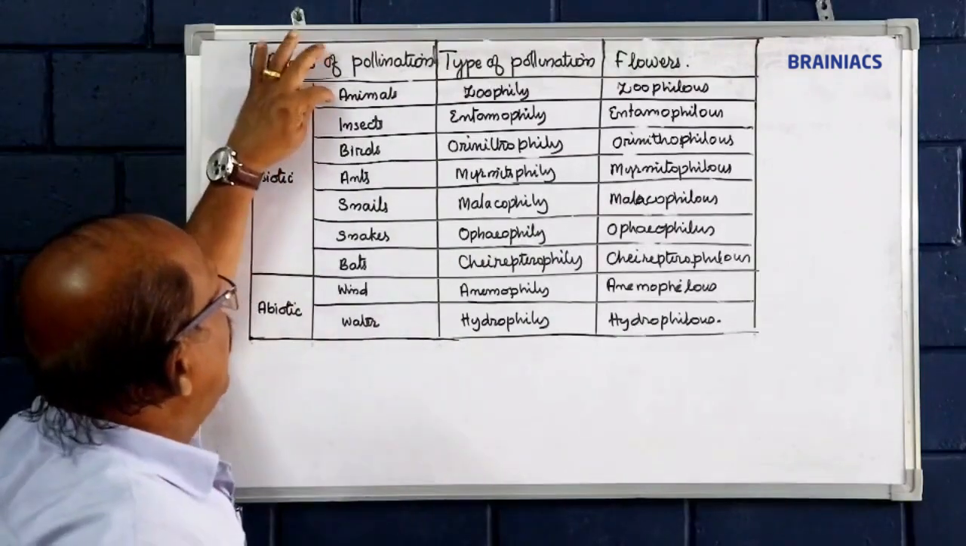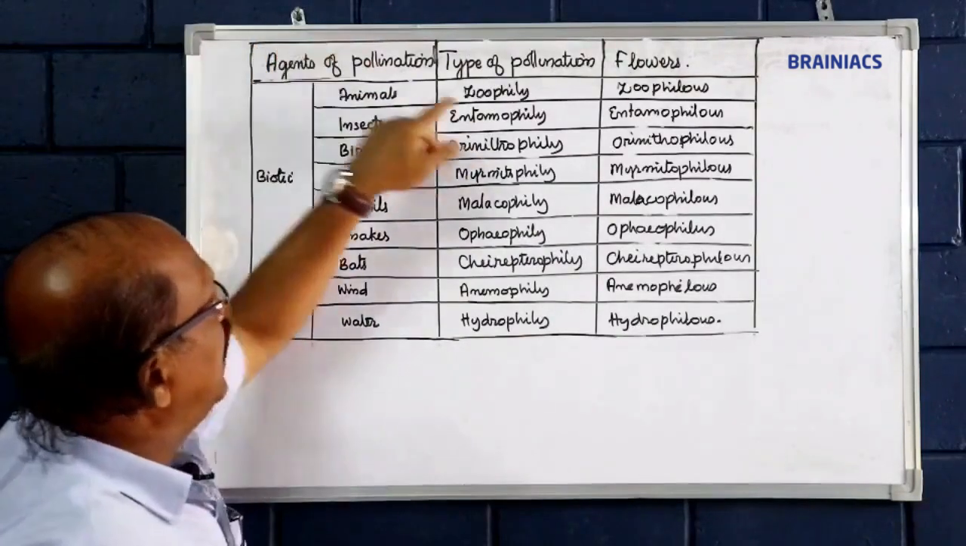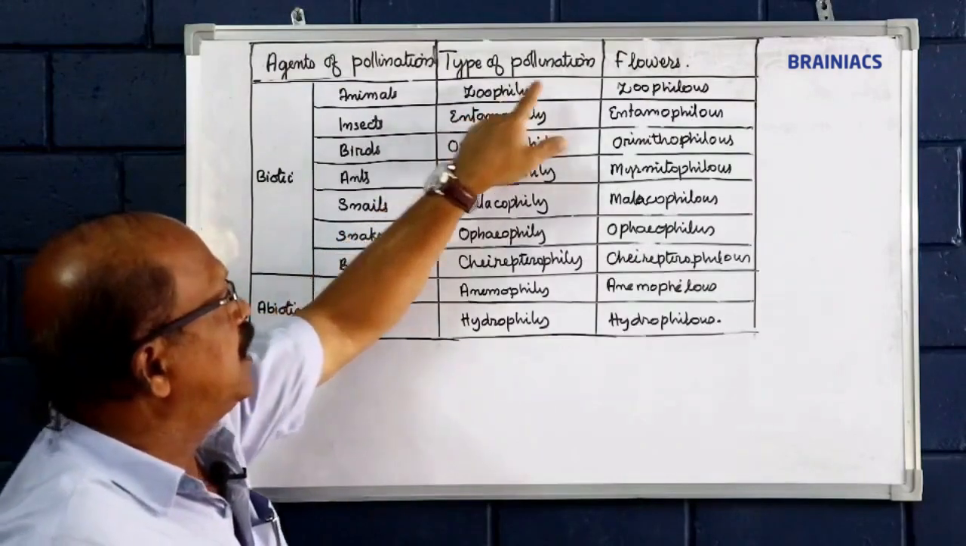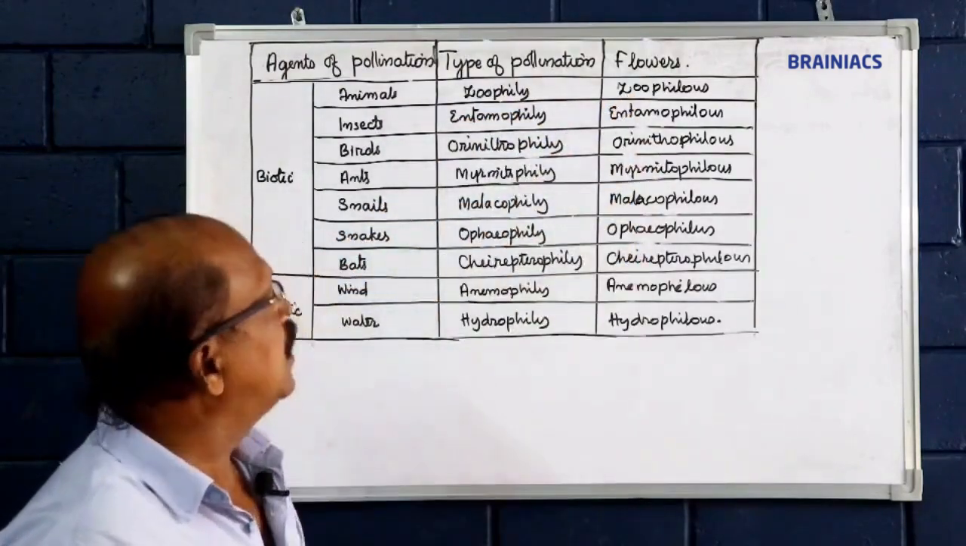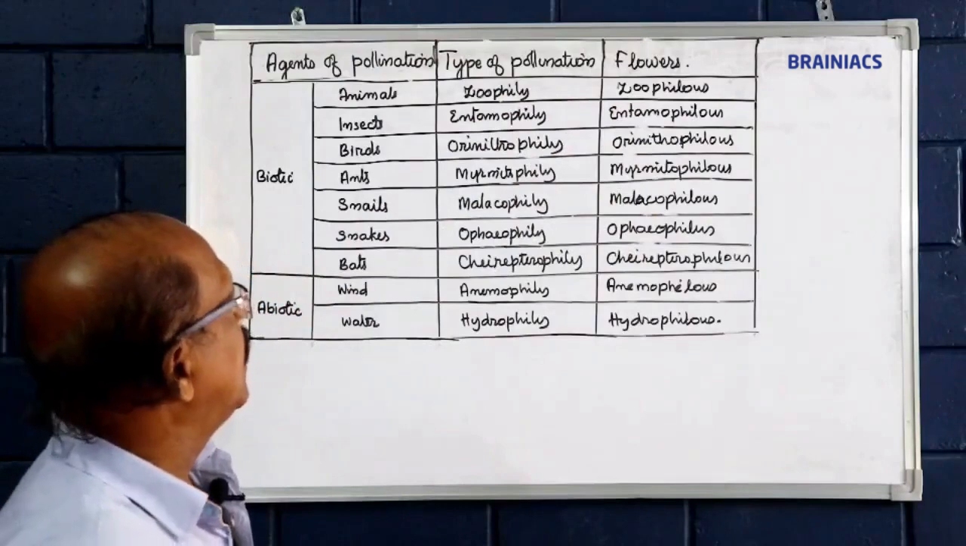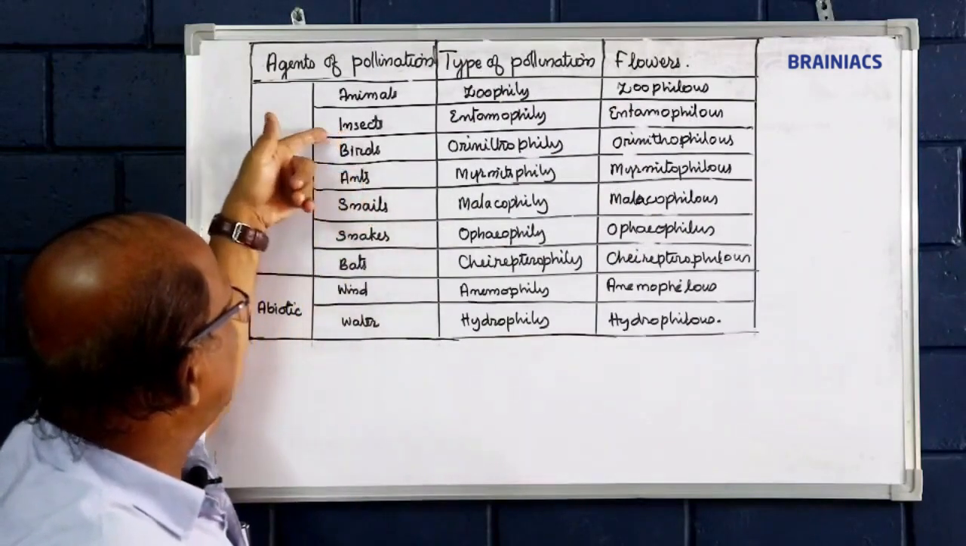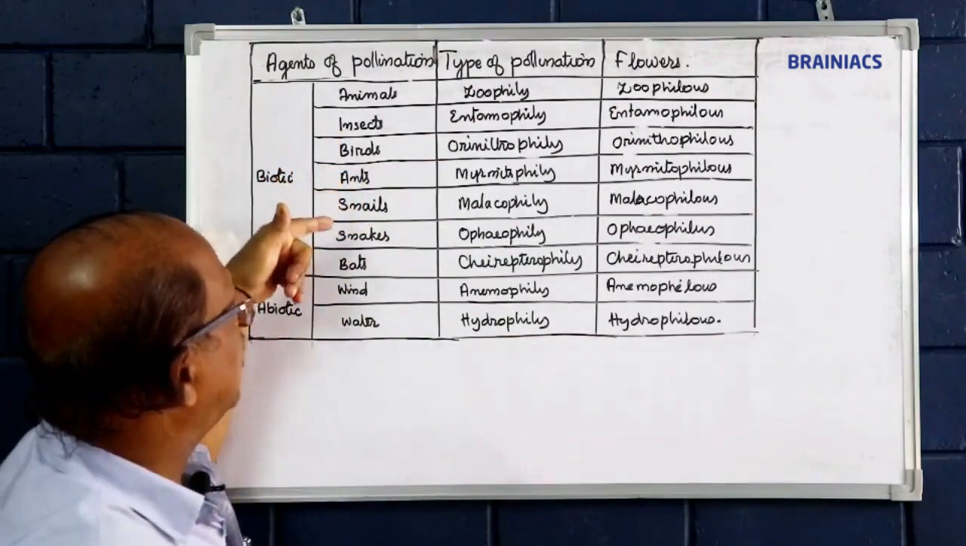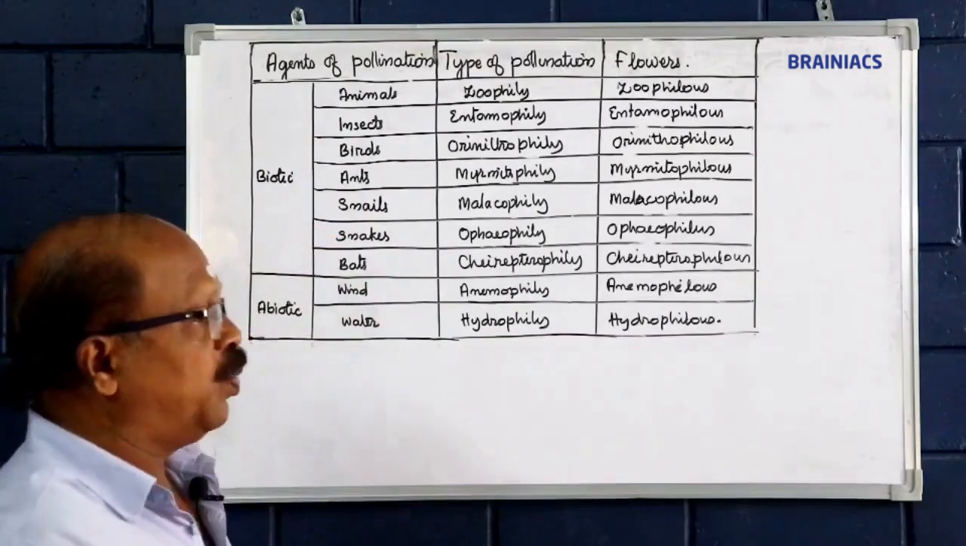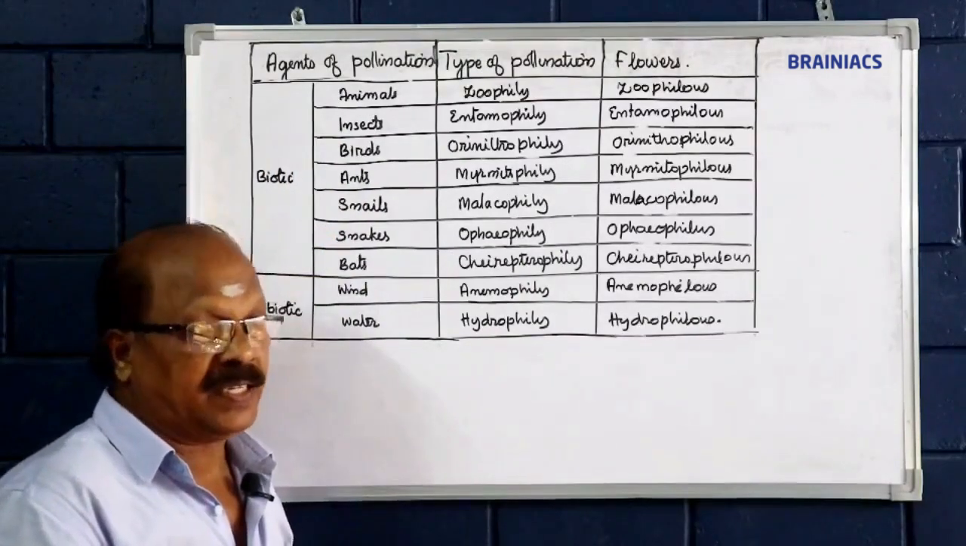See, pollination by animals is generally called zoophily. Such flowers are called zoophilous. Insects, birds, ants, snails, snakes, bats, etc. also participate in the pollination.